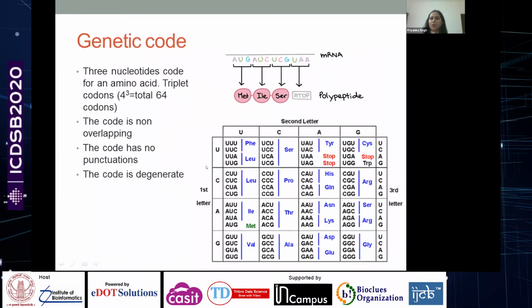You take the first letter from this column, the second letter from this column, and the third letter from the other column, and you will see that, for instance, this is UUU. It is going to code for phenylalanine. There are certain codes which are not coding for any amino acid. These are called the stop codons. At this place, if the machinery comes across a stop codon, the translation is going to be stopped.